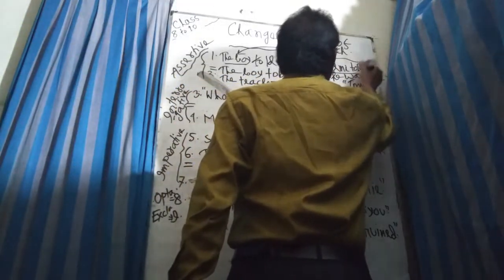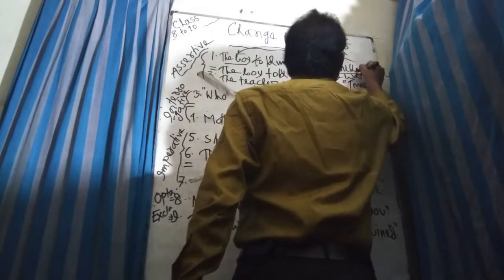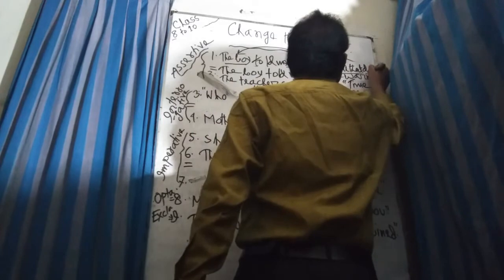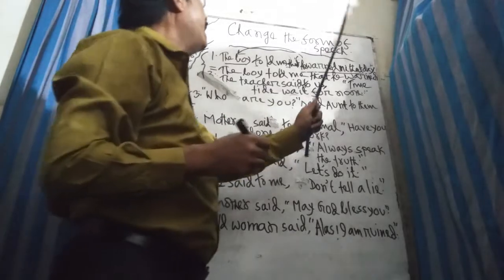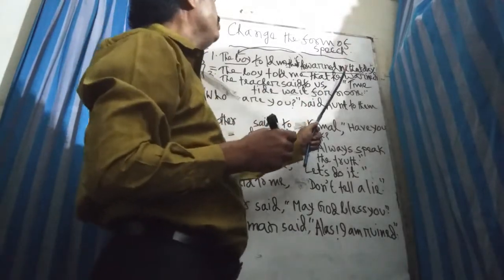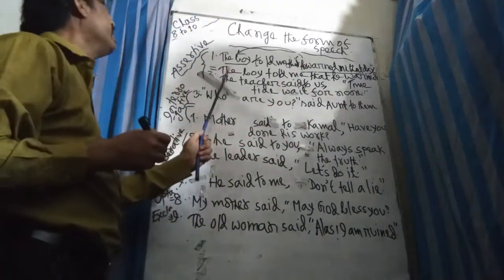And today will be that day. Thus it is changed. I changed to he, you changed to me, and today changed to that day. This is called indirect speech.